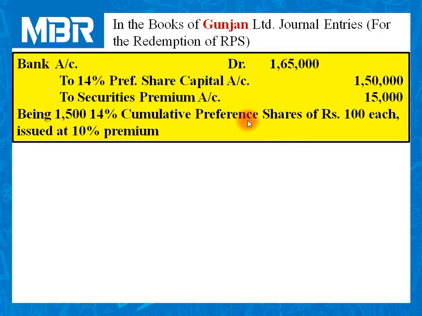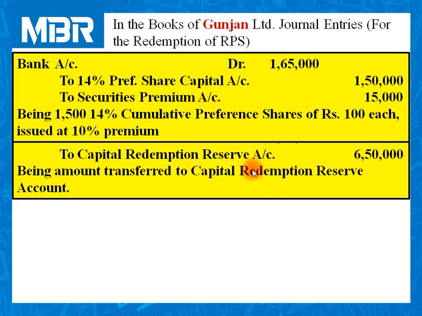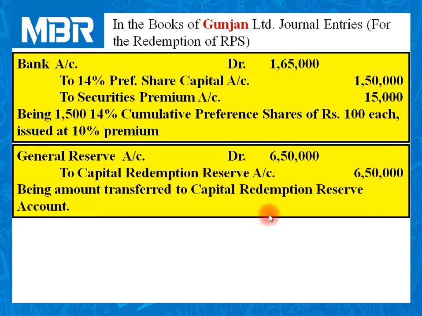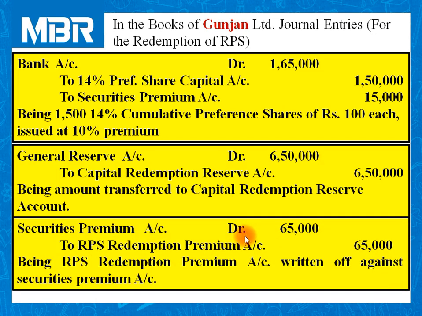Fifth, this entry is related to issue of new securities at a premium. Then amount transferred to CRR account from general reserve. Then we have adjusted RPS redemption premium against security premium account.